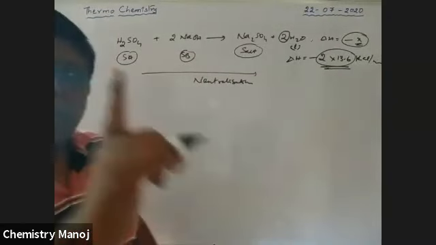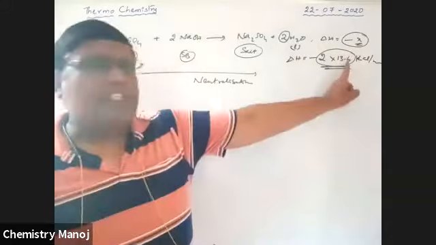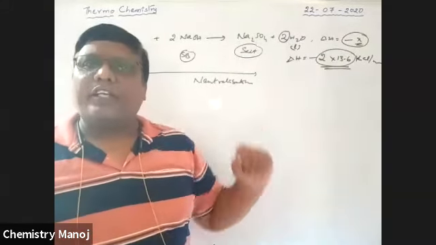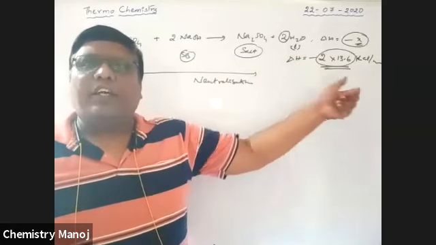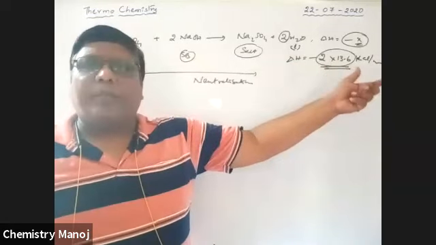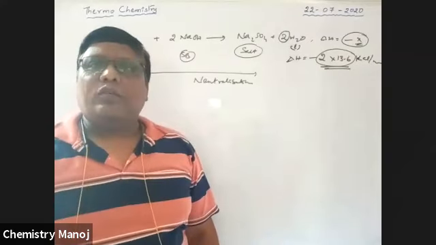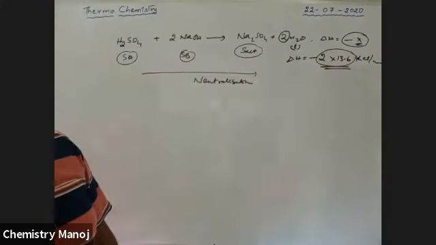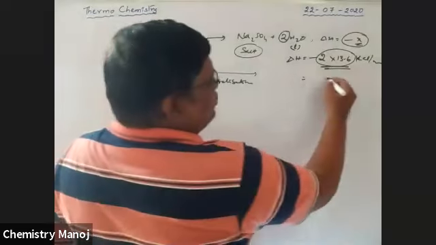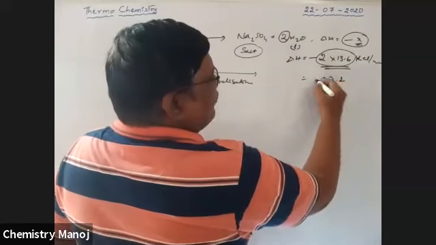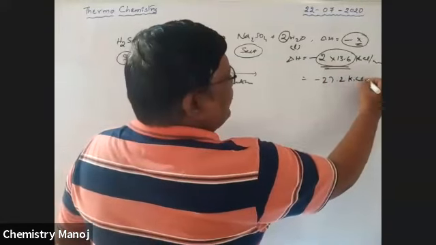But heat of neutralization is always expressed for 1 mole. Therefore, the heat of neutralization is 13.6, but as 2 moles of water are formed, during this reaction 2 into 13.6 kilocalorie per mole will be released. 2 into 13.6 is 27.2 kilocalorie per mole released.